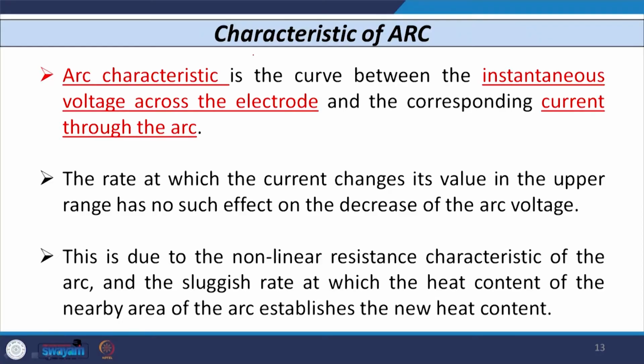The rate at which the current changes its value in some region has very little effect on the arc voltage, and this is due to the nonlinear resistance characteristic of the arc. The arc characteristic is nonlinear, and the way the arc characteristic behaves is also very sluggish, which is going to create the heat content nearby the arc. That is also very important when you consider the characteristic of an arc.